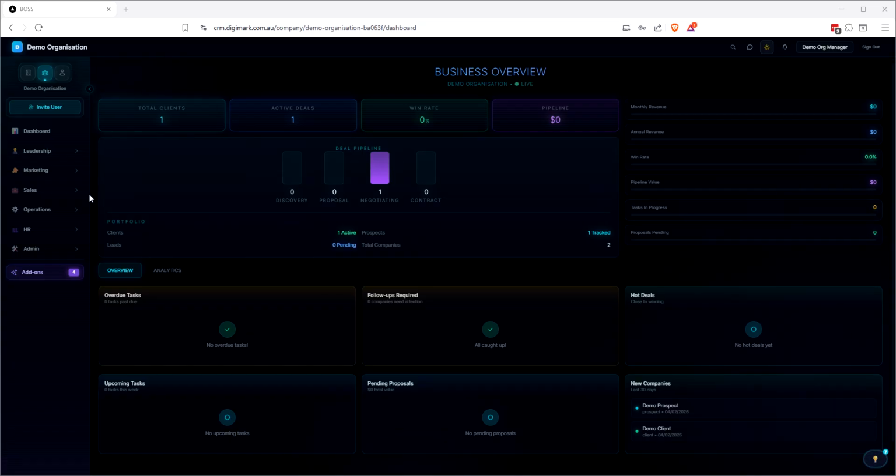So I've separated this into different departments. If you're wanting to do something in sales, then you go to the sales department. If you're wanting to do something in operations, you go to the operations department, and HR is the same. And we have admin in here as well, which is all of the various different admin things that I thought would go into here. Eventually, we'll have wikis and stuff like that integrated into here so that all of our team and all of your team as well